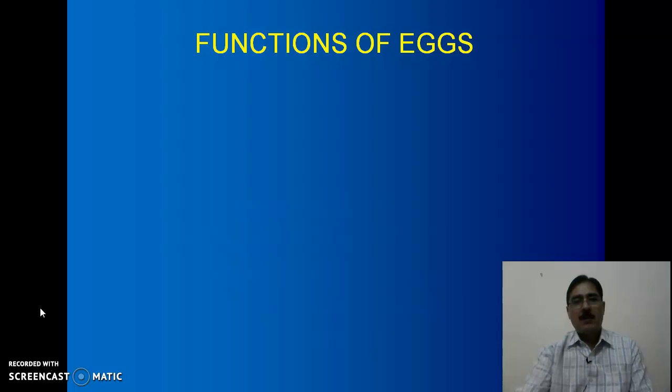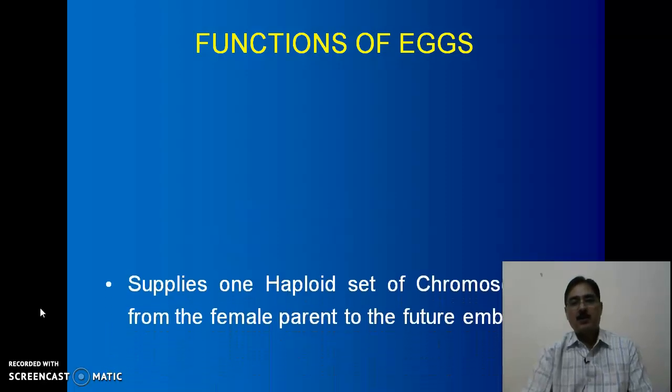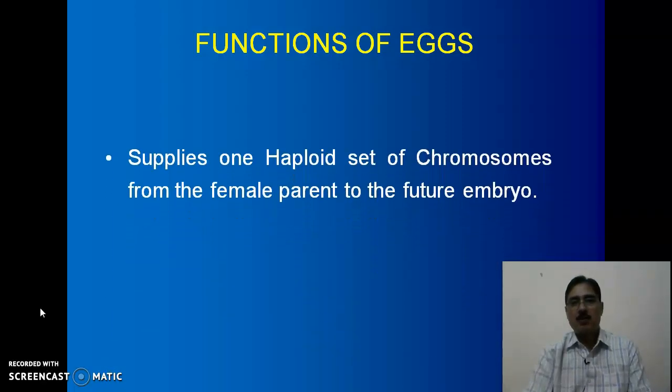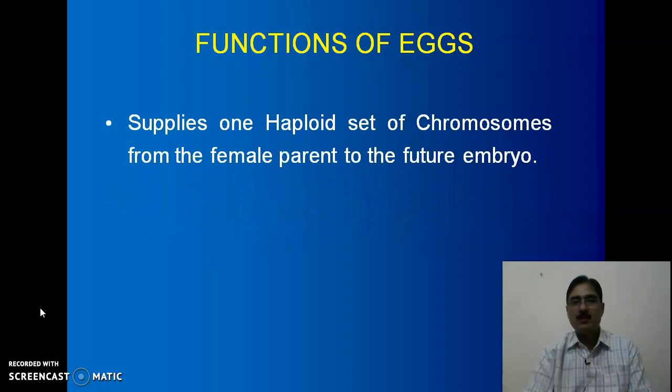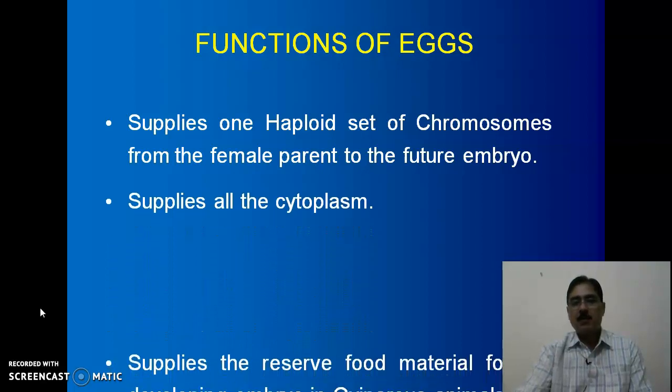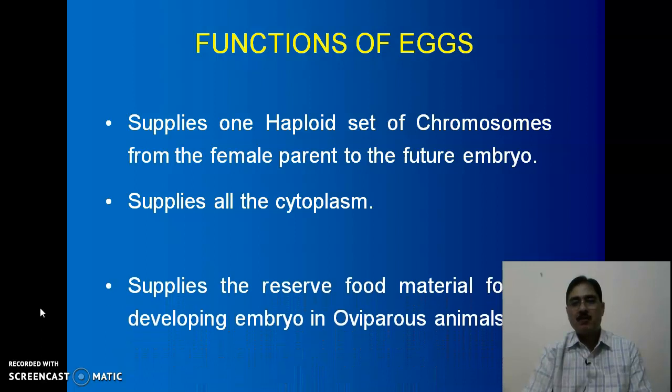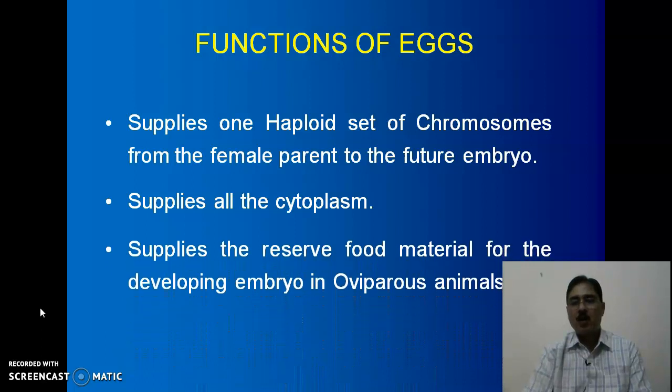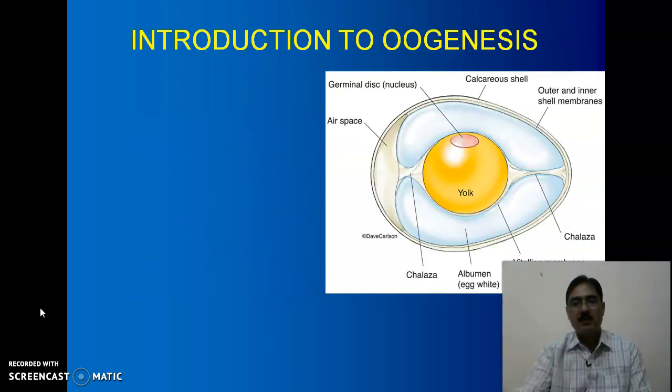Now, in the first part, we will discuss what the functions of eggs are. Eggs supply one haploid set of chromosomes from the female parent to the future embryo. It supplies all the cytoplasm to the developing embryo. It supplies the reserve food material for the developing embryo in oviparous animals.